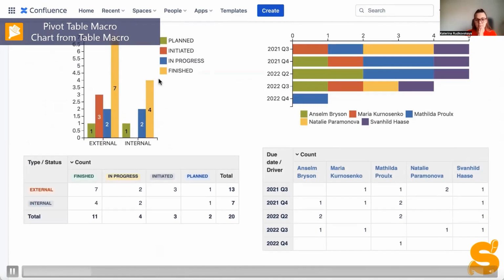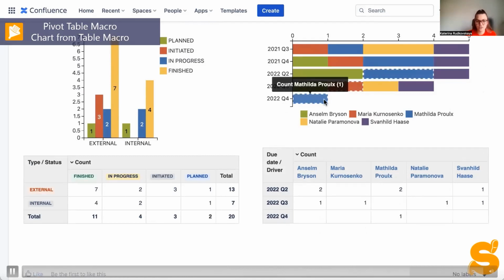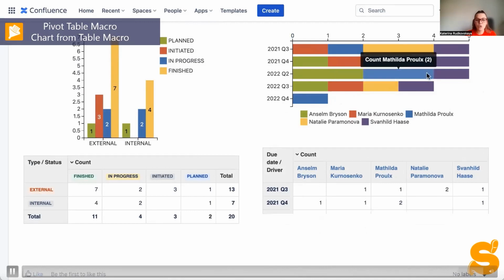Also, as I already mentioned, you can interact with the charts, and it can be done in the view mode. Thus, you can get even more insights. Once you click a section on the chart, as you see now, it shows you the relevant part of the table where it is based on. And it may be helpful once you want to keep an eye on your project.